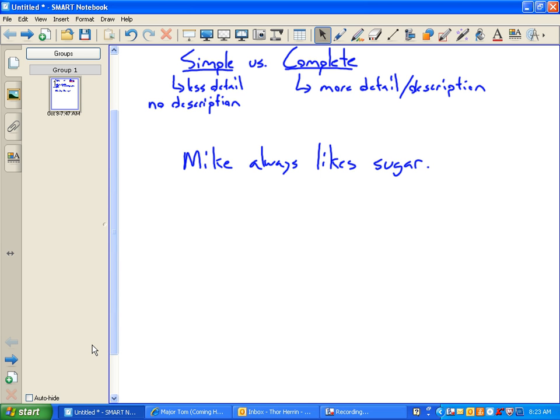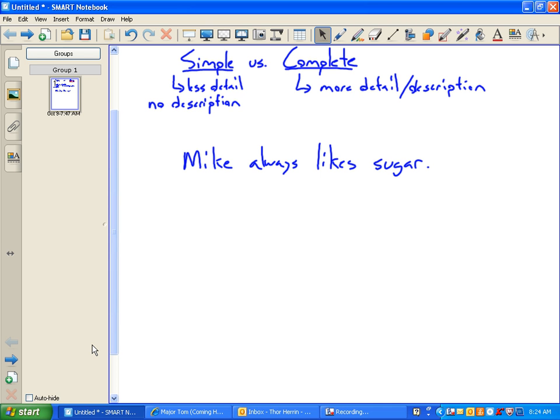We have a sentence here. Mike always likes sugar. Mike always likes sugar. I always want you to start by finding the simple subject and the simple predicate. That is your first step. Most of the time it's easier to find the simple predicate. And a simple predicate is always a verb.